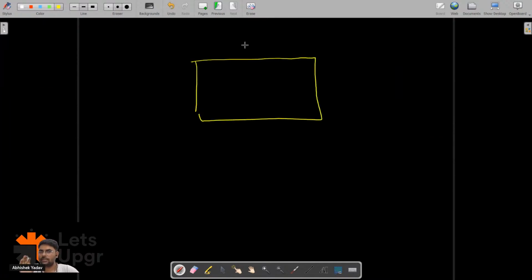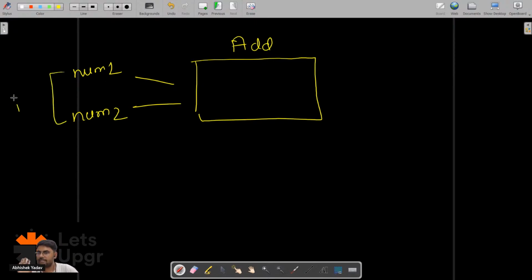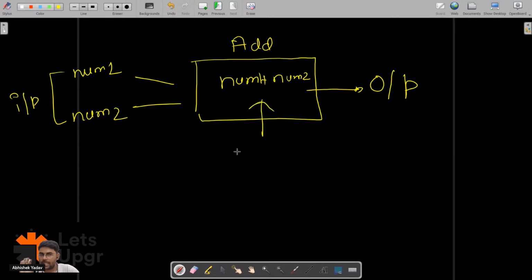Let's assume this is a magical box, and this magical box takes two numbers, num1 and num2, as input, and it adds the two numbers, num1 plus num2, and produces some output here. So this box has a functionality of addition.